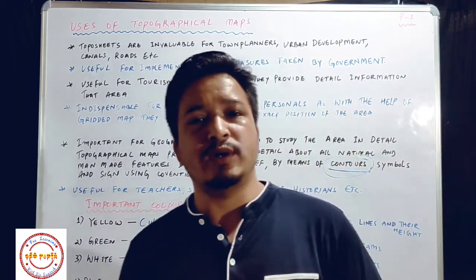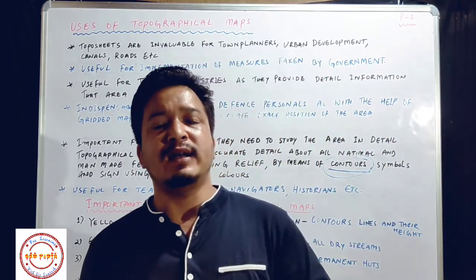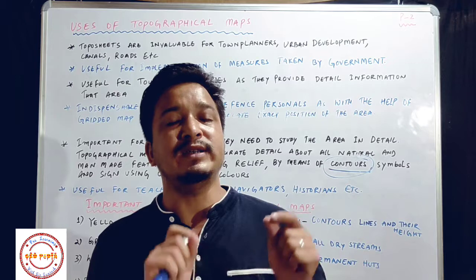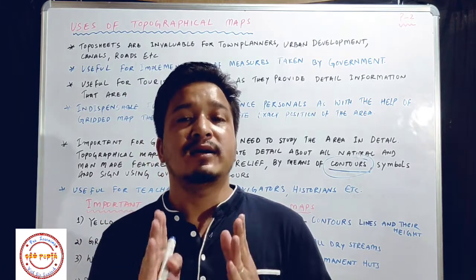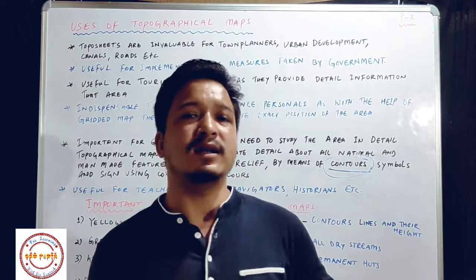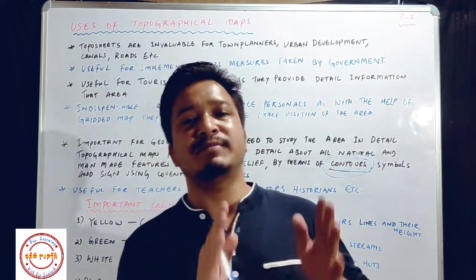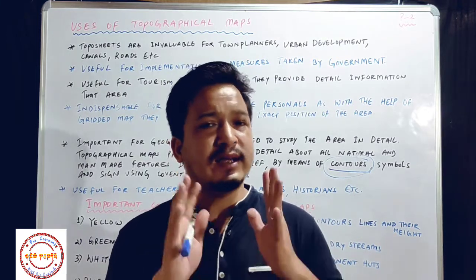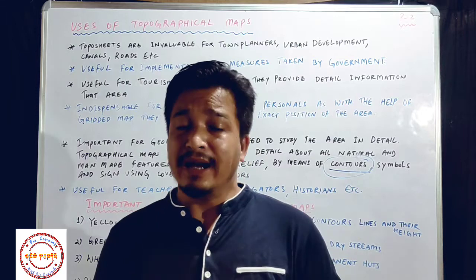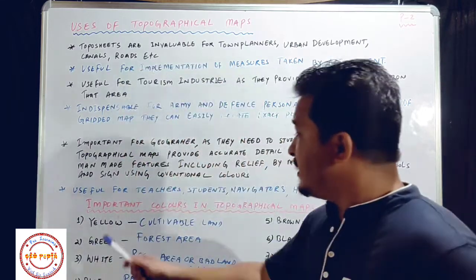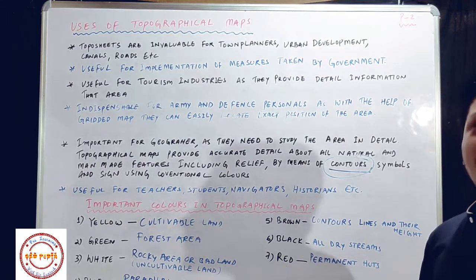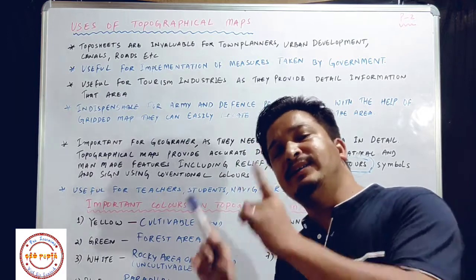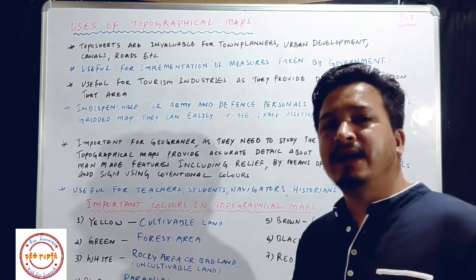Now students, as I told you, on the topographical map there are some colors, some signs, some symbols, and all these colors, signs and symbols are conventional. Okay, and these colors, signs and symbols make the map very beautiful and attractive, and at a glance we can get detailed information of that particular region. So here we will learn important colors in the topographical map. What are the colors used on the topographical map, that we will learn, and what they mean. Okay, what these colors indicate.